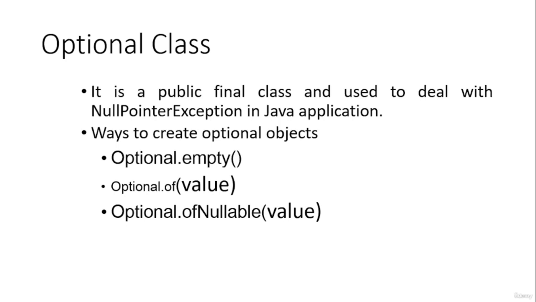Optional objects we can create using three methods. The first method is using the empty object: if you write Optional.empty, you will get an empty Optional object. The next method is Optional.of, which can be used to initialize a particular Optional container. The final one is Optional.ofNullable. If the value can be null, we can initialize it with null or directly, and in that case it will also work. Those are the three ways of creating Optional objects in our program.